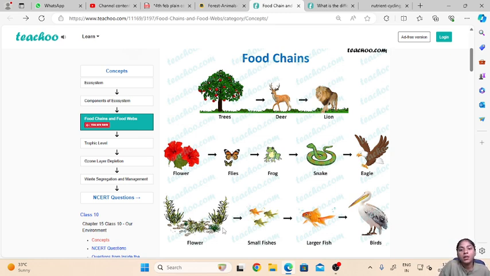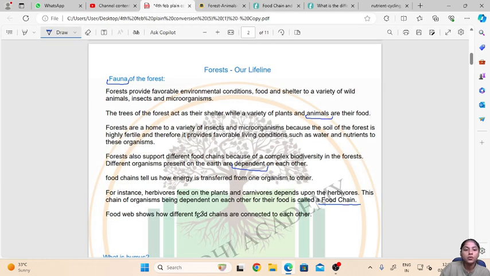our primary consumers. Then these small fishes will be eaten by larger fishes, which will be the secondary consumers, and then these fishes can act as a food source for the birds, which will dive and catch the fishes as their food. So this is an example of a food chain.